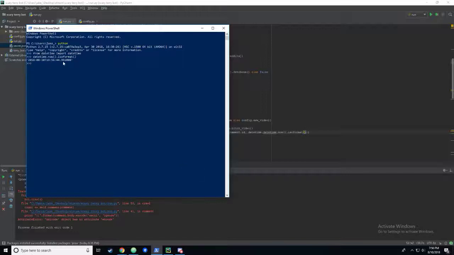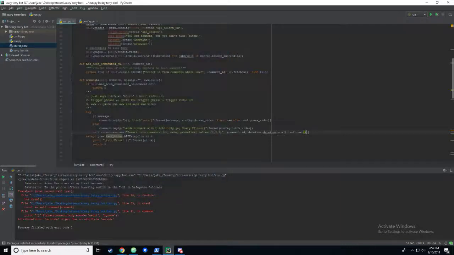Otherwise, if we didn't do the format, it returns an object, and I don't think SQLite 3 can handle that, or the SQLite package. I'm not sure if it can handle it. Other things can, like the MySQL connector, the Cassandra connector.